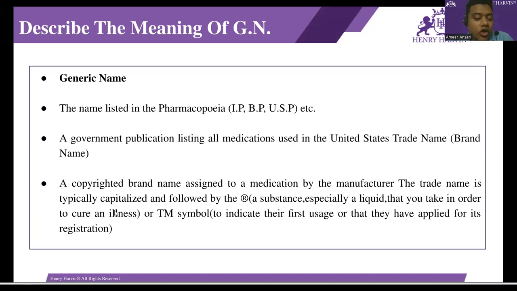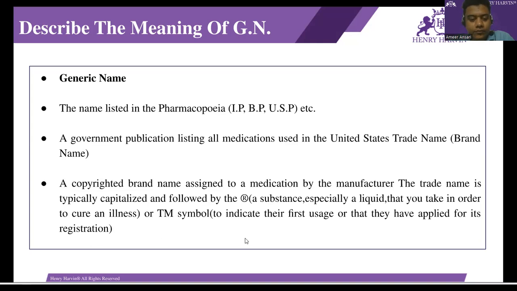Or the TM symbol indicates their first use or that they have applied for its registration. Basically, registration means in which country a medicine is registered.